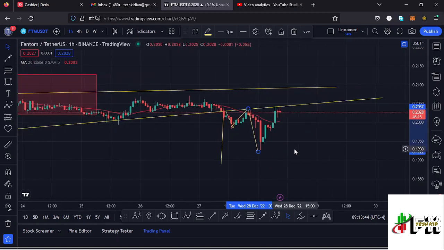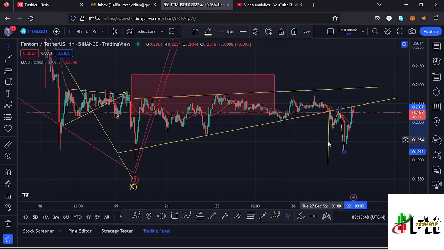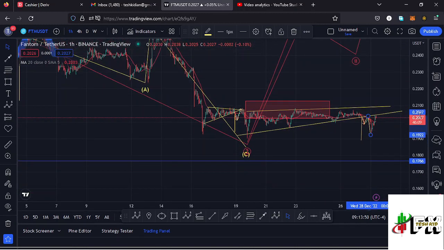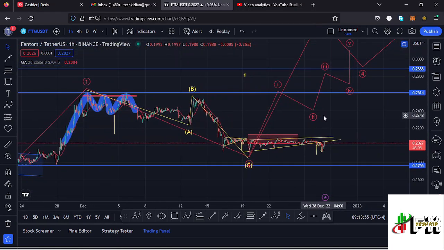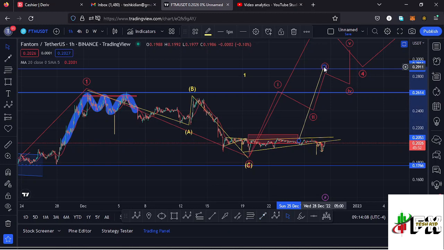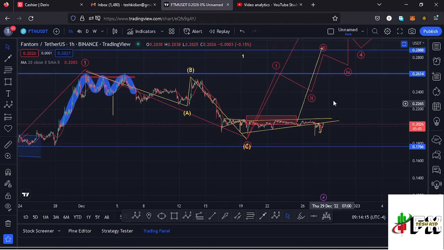And to also support that, you can see we have managed to break above the 20-day MA, and the moment we continue pushing even higher, then there are chances that we might regain our impulsive nature in the formation of this wave 3, and that will be confirmed the moment we manage to break above the key area at around the $0.26 mark, which is the high for this first wave to the upside. That will be confirming that movement to the upside in the formation of that higher additive count 3. So let's be patient and see how that plays out.